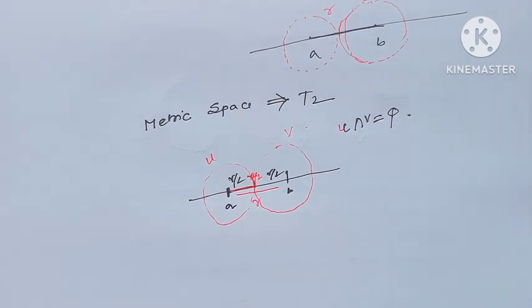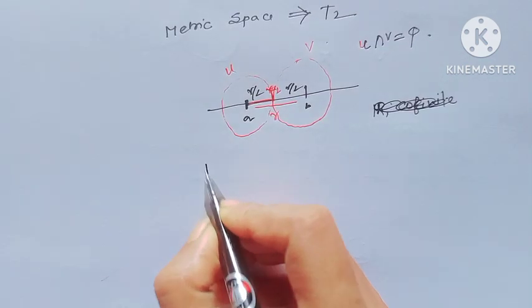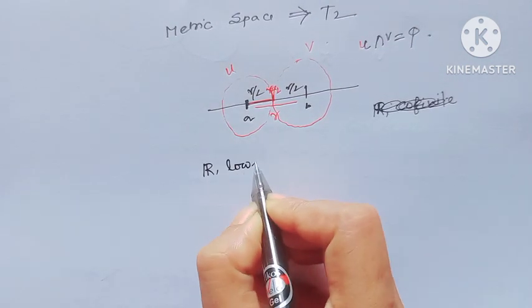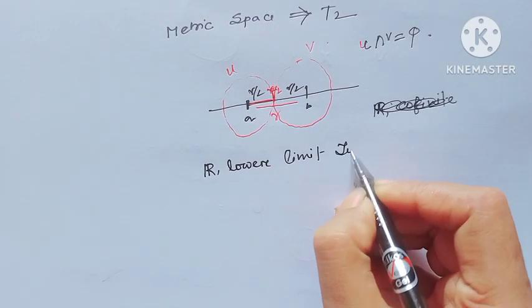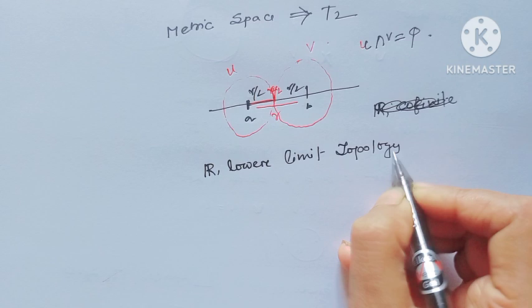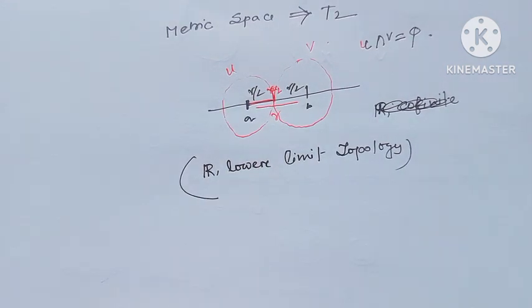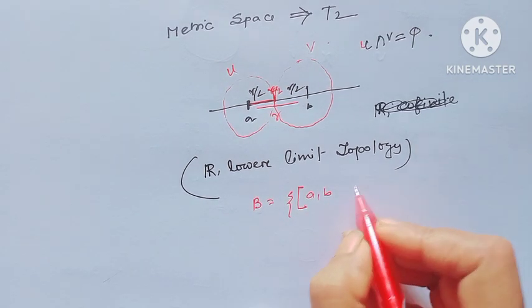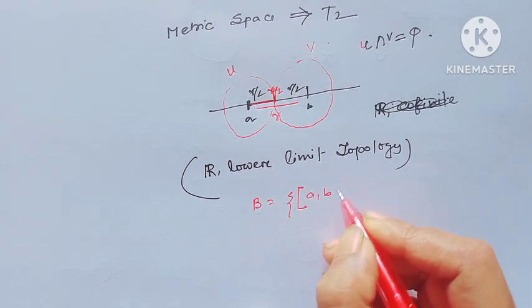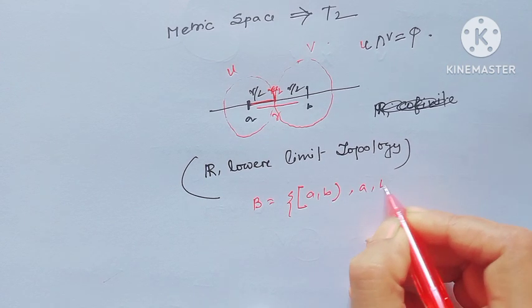Next, I will see, a few minutes ago I have shown R with the discrete topology is always a T2 space. Now my next question: R with the lower limit topology, is it a T2 space? Just check it yourself. This is a very easy type. All of us know, here the bases look like this type, the half-open interval [a, b), where a and b belong to R.